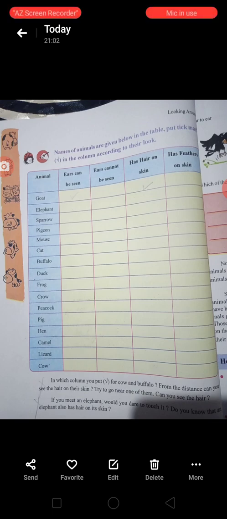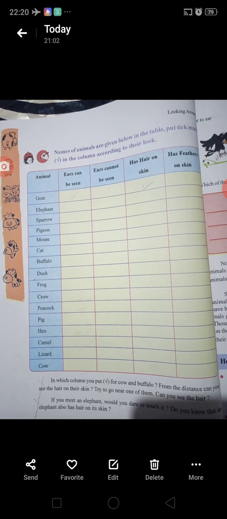Now goat has ears. Goat's ears can be seen. Goat has hair on the skin. The first one is done. So the remaining you will do, put the correct animals. Tick mark the correct animals.